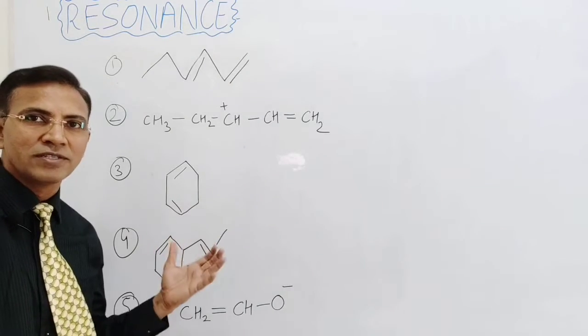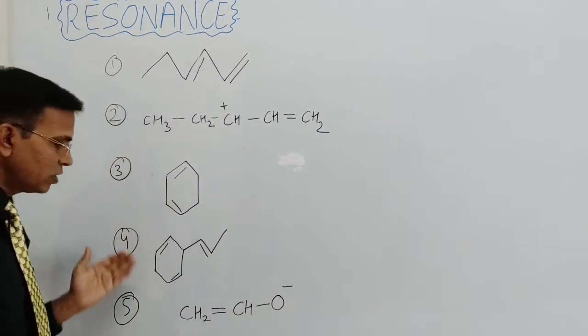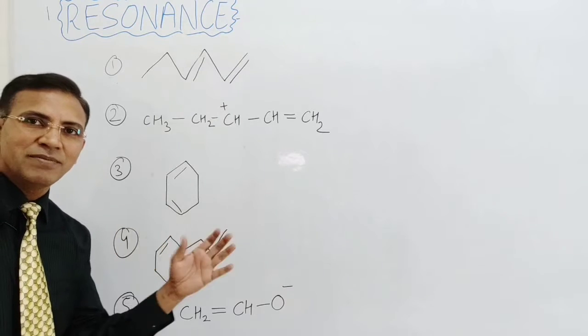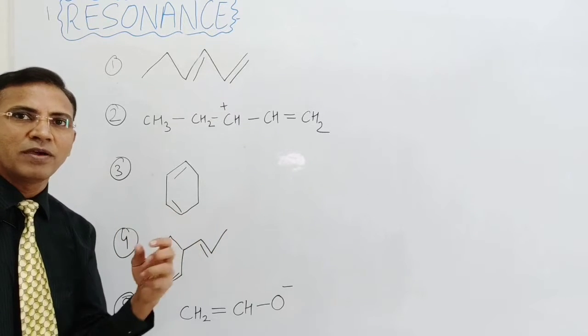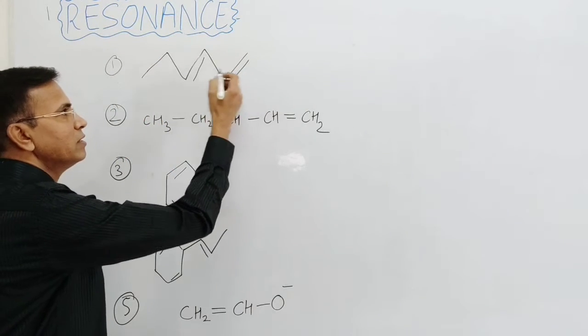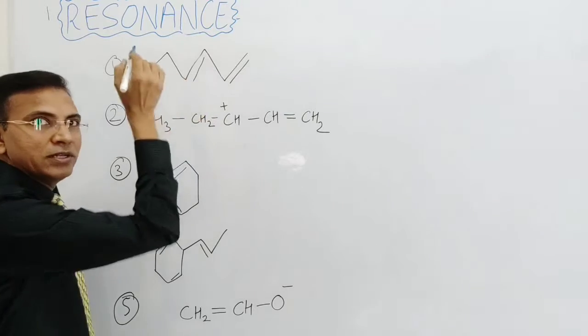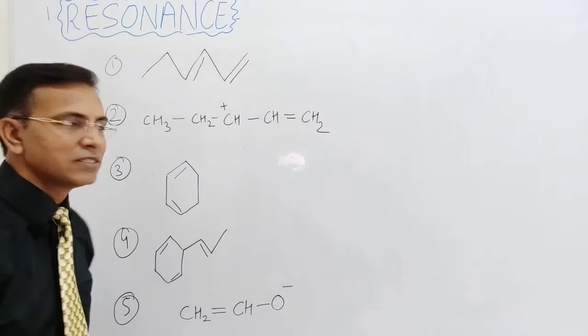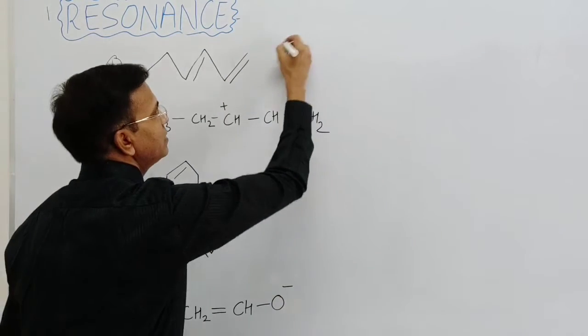So beta, here are some questions, these 1, 2, 3, 4, 5. We are going to check whether they will exhibit resonance or not, one by one. In the first question, here is a double bond, single bond and double bond. The conjugation is there, that means resonance takes place. So this will exhibit resonance.